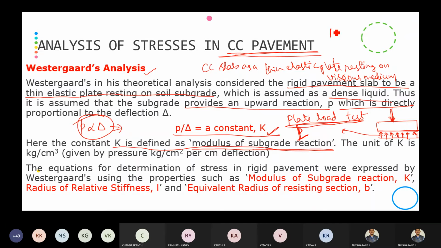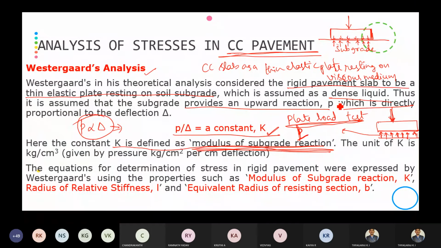See here, when you apply a load on the pavement, the slab is placed on the subgrade soil. Since we have made an assumption of a thin elastic plate resting on the soil subgrade, you will be applying the load, and the load will be transferred to the subgrade through slab action. But to counteract the slab action, the subgrade will apply some resistance. That resistance we are going to call the modulus of subgrade reaction.